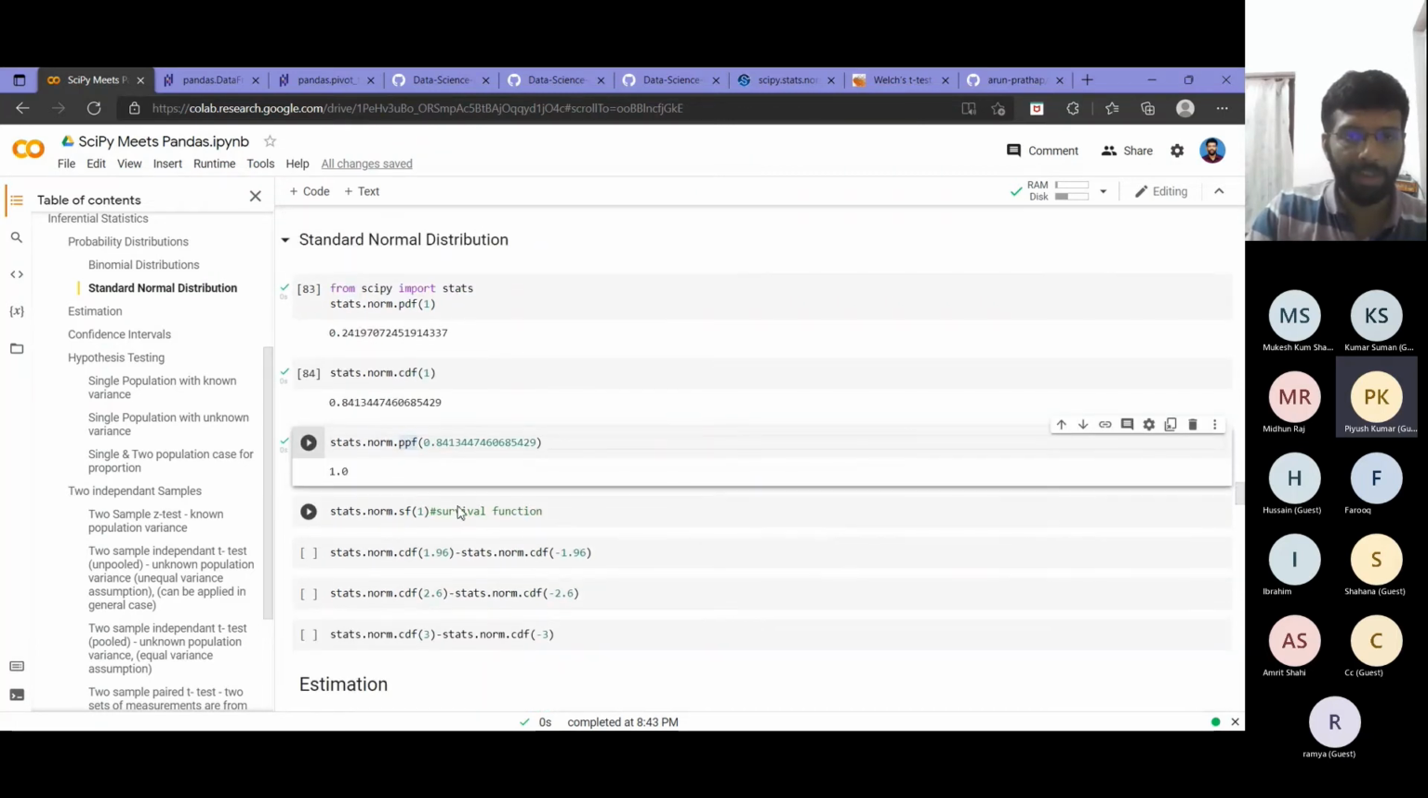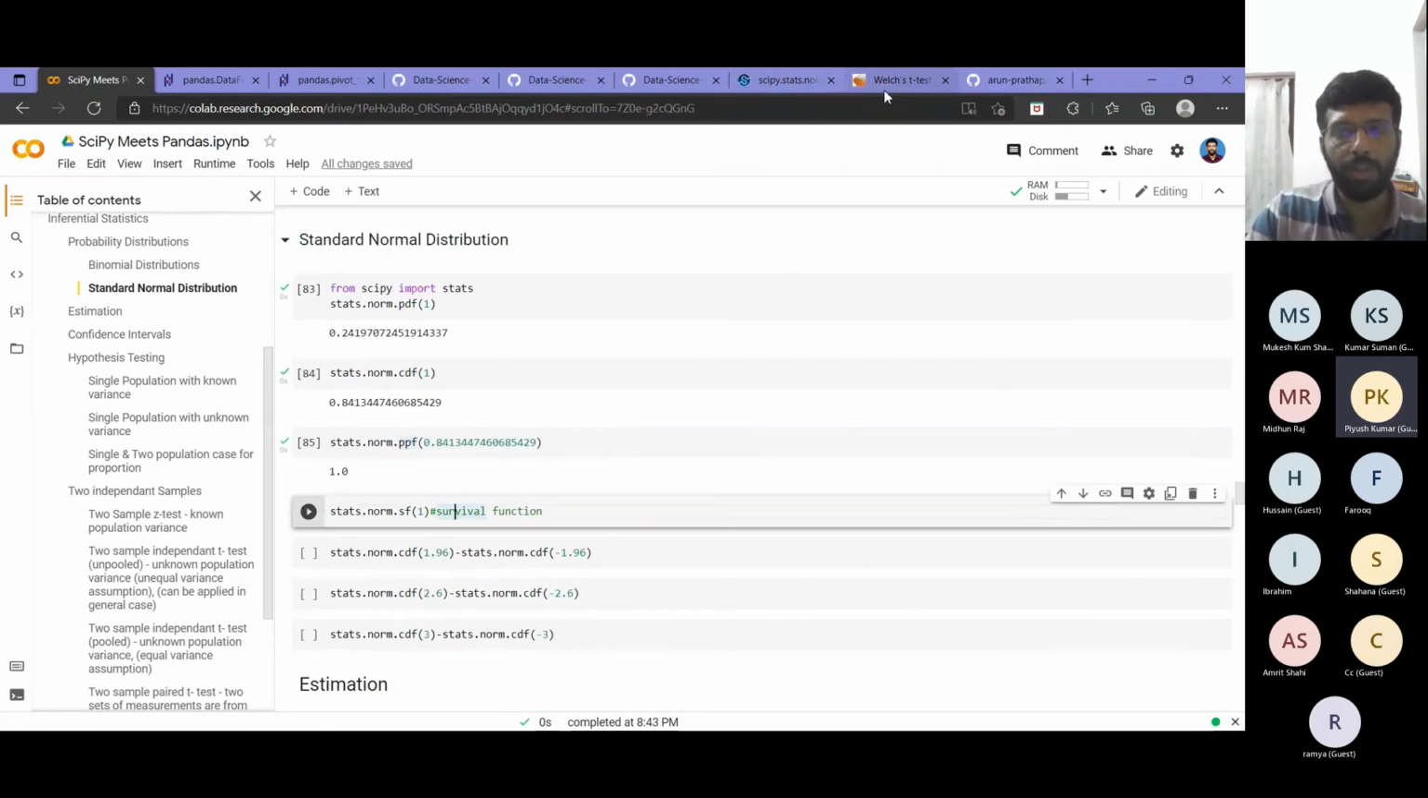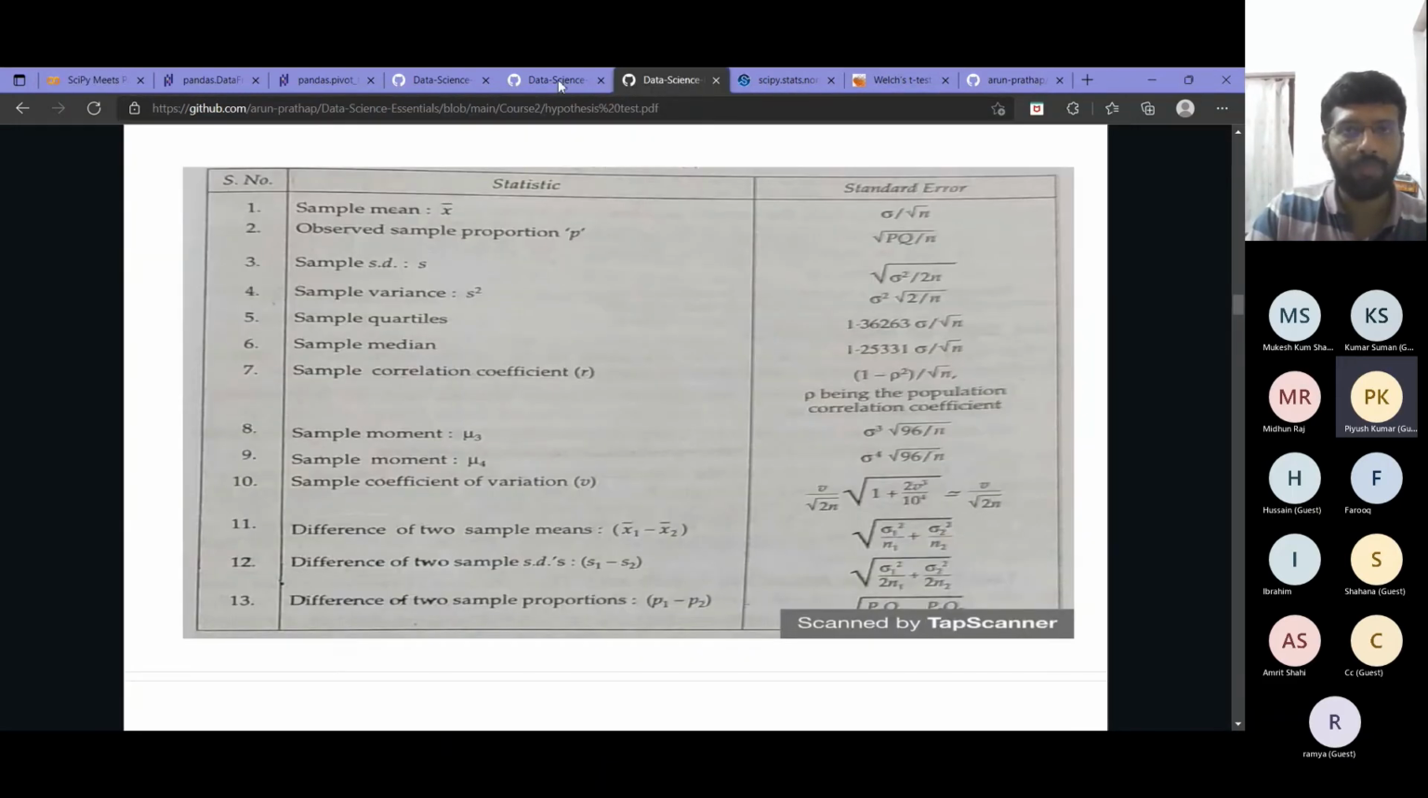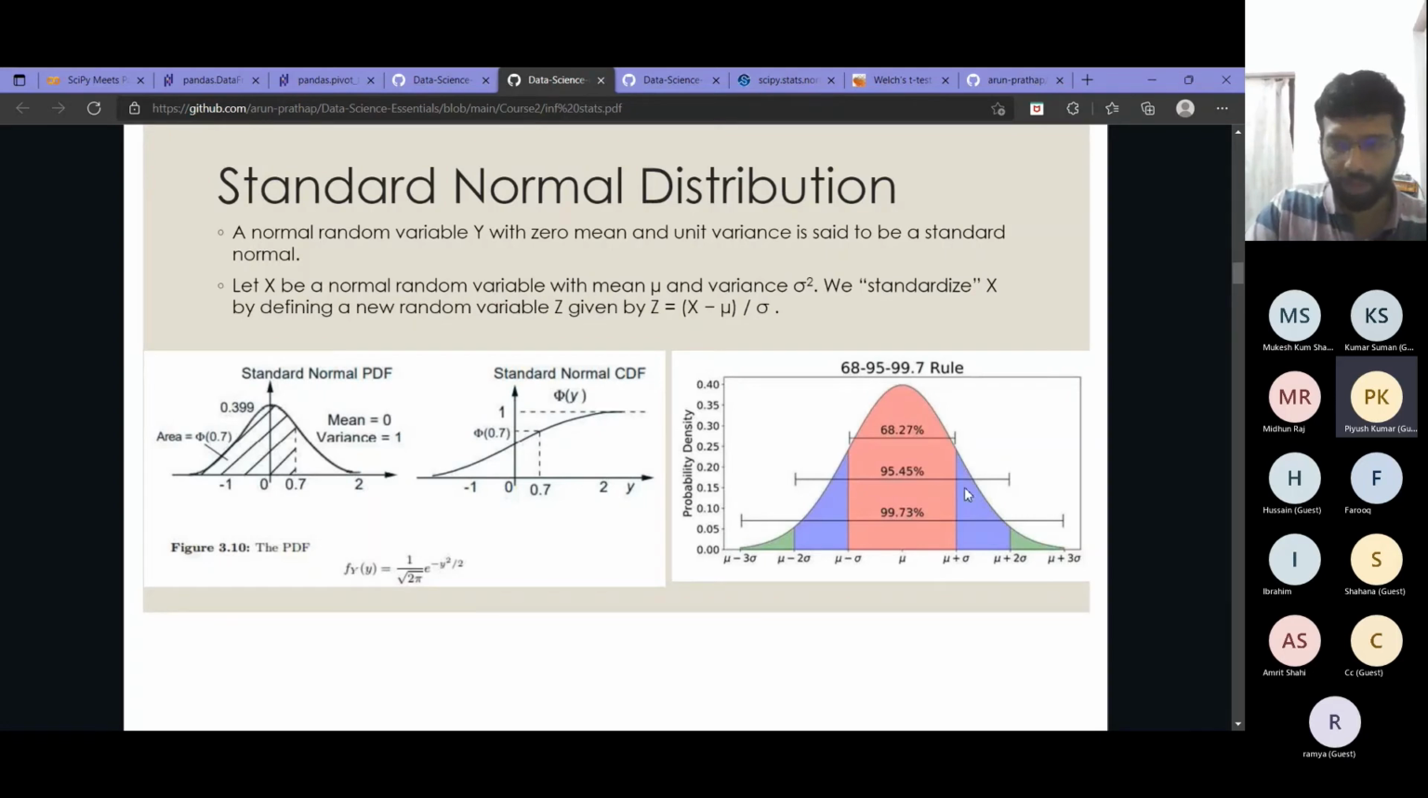And there is something called a survival function. We saw that the CDF gives you the value to the left. Similarly, the survival function gives you the value to the right of that point. Given this point, it will give you the value of this part of the curve. At the middle point, it will give 0.5. At this point, it will give the value of this tail. So the CDF plus the survival function will always be 1. You can think of it like this.